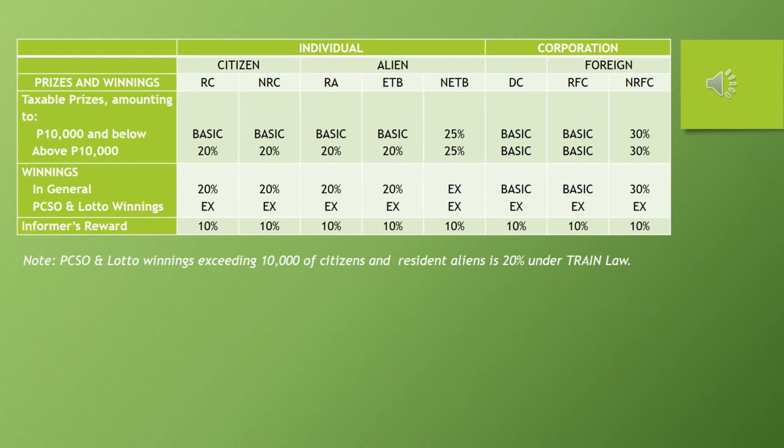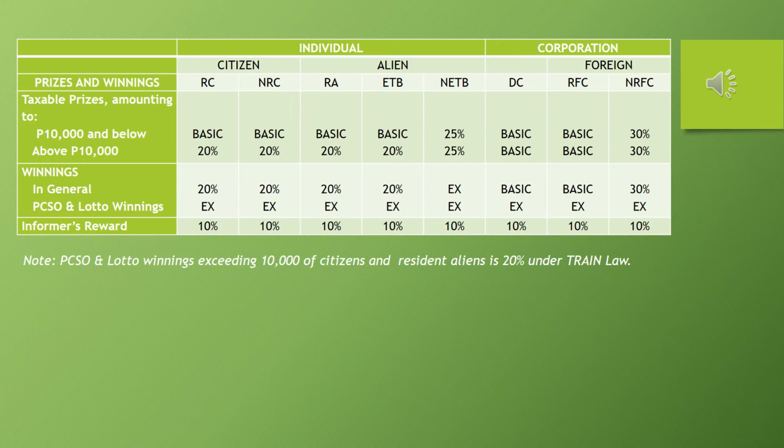Okay, so for the corporation, this is also subject to basic tax or normal tax. However, the non-resident foreign corporation is 30% income tax. If the prize amounts to above 10,000, it is 20% for the alien engaged in trade and business, while the one not engaged in trade and business is 25%. While the corporation, foreign or domestic, is subject to basic tax, the non-resident foreign corporation is 30%.